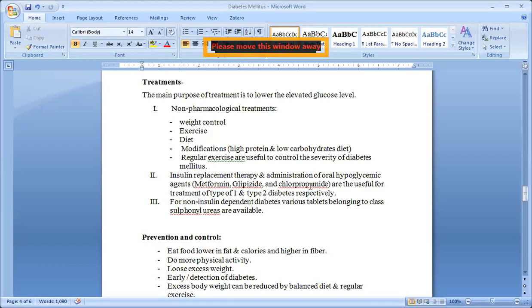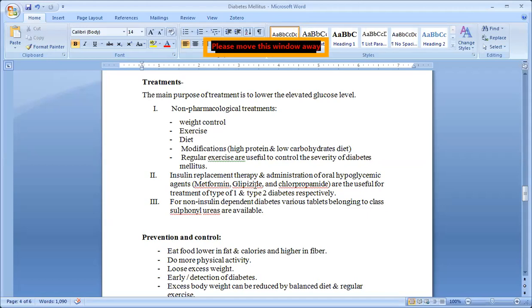Metformin, glipizide, chlorpropamide. You see the prescription. If a family member is suffering from diabetes mellitus, check the prescription, okay? Don't check only the prescription, as they will have only the brand names. Go and check the contents of those tablets, then you can understand what the content of that tablet is.